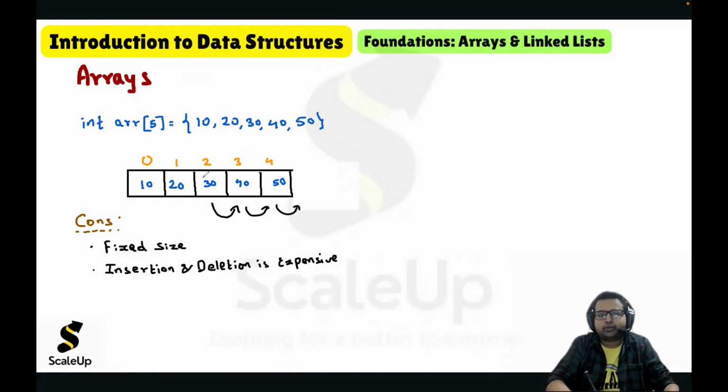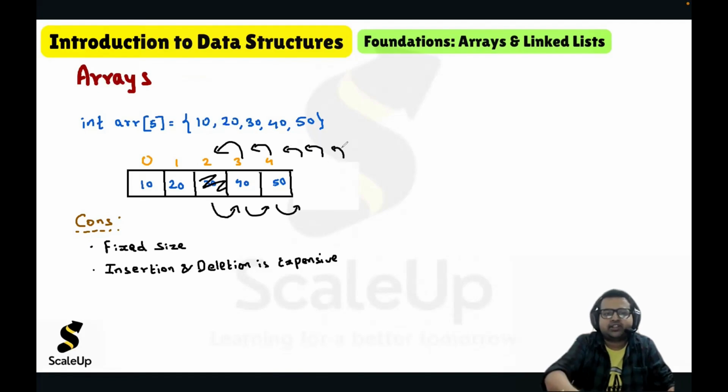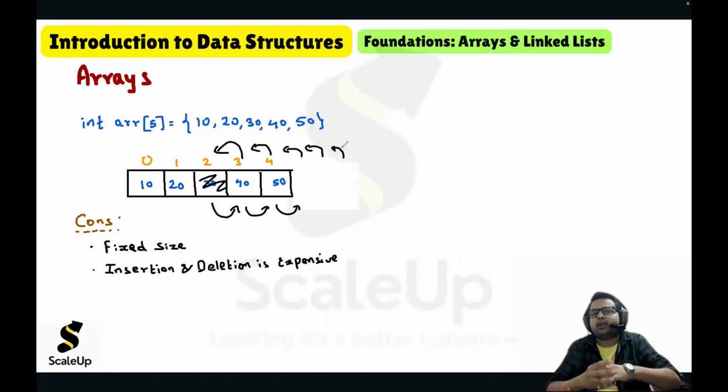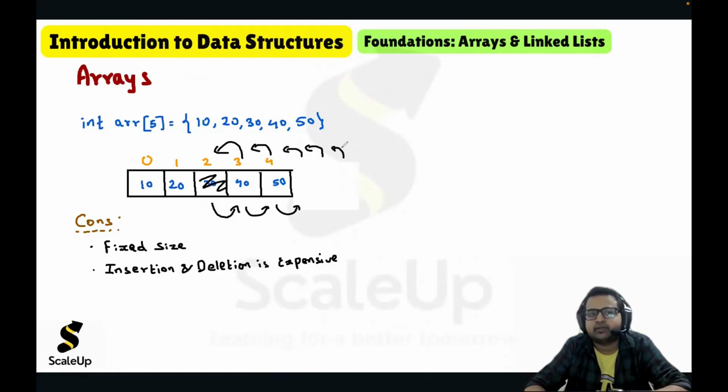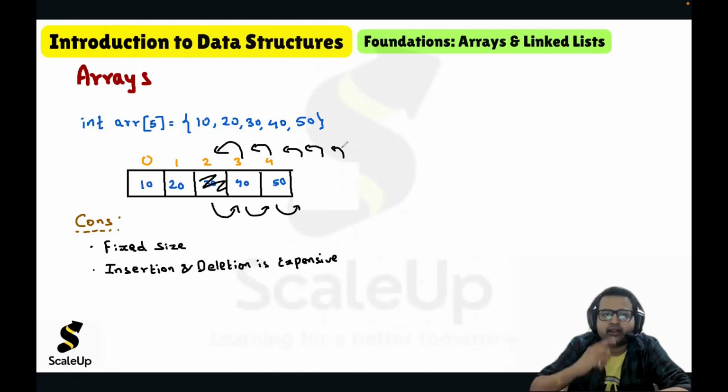So let us suppose you delete this element. So you have to shift in this direction. So both insertion and deletion are expensive. If you are inserting or deleting an element, you have to shift the elements, and hence it is expensive. So that's the limitation of an array.